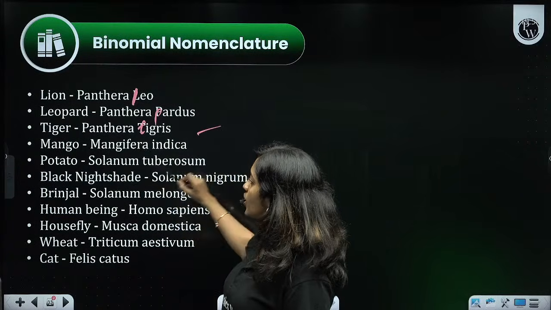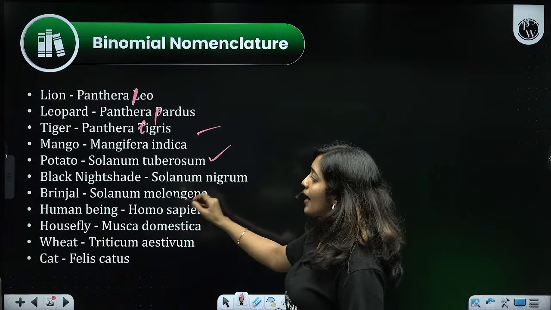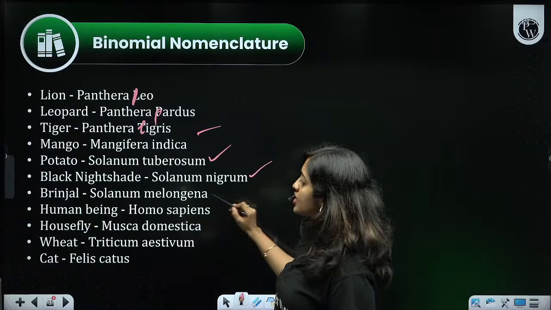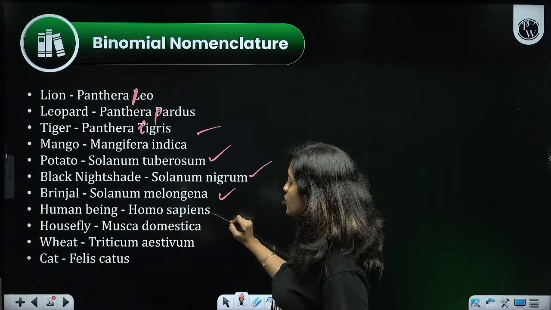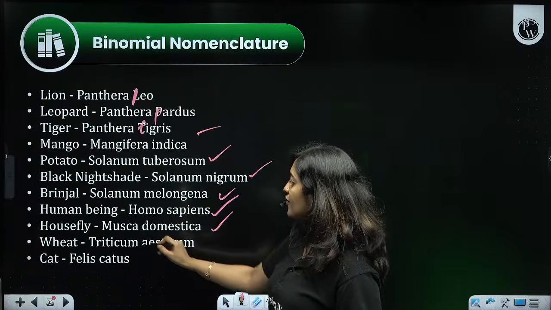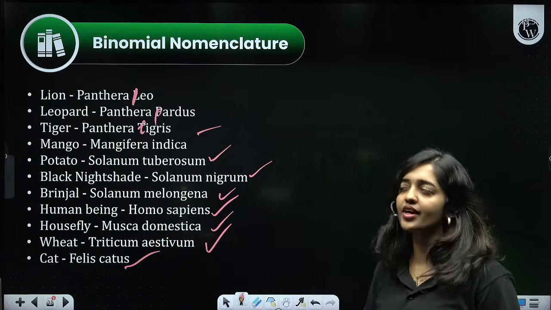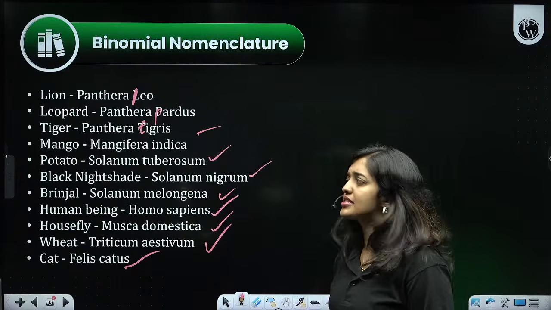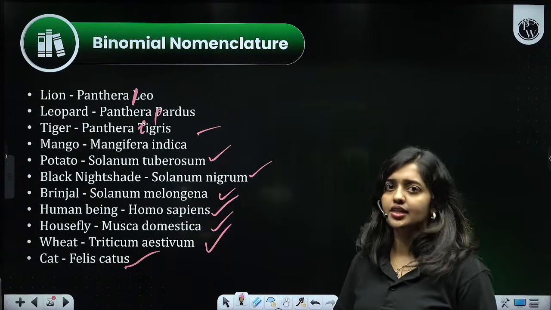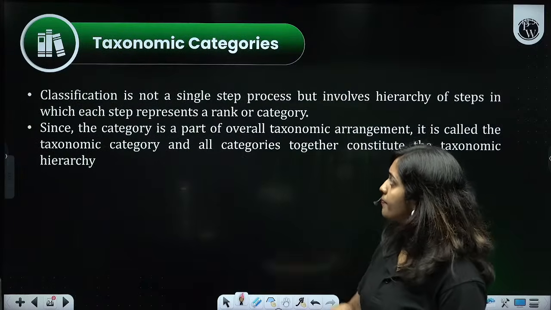Mangifera indica, it's alright. Solanum tuberosum, potato. Black nightshade, Solanum nigrum, okay. Brinjal, Solanum melongena. Human being, Homo sapiens, okay. Housefly, Musca domestica. Wheat, Triticum aestivum. Cat, Felis catus, okay. Fine. You need not learn all the scientific names. Whatever is given in your NCERT textbook, that's what you have to learn, okay.